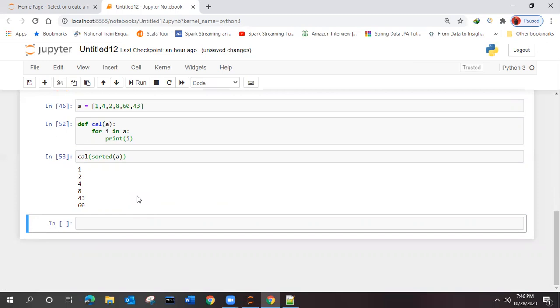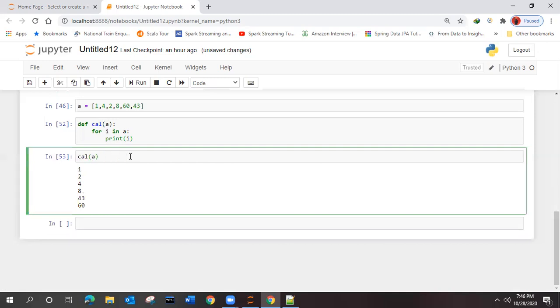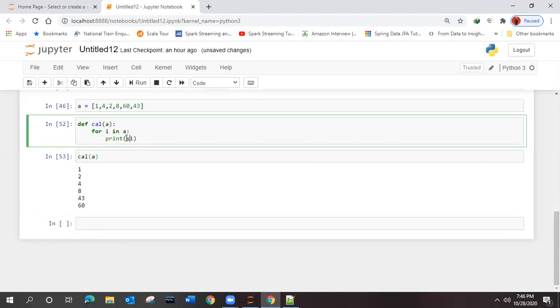Is there any other possibility by which we can get the same output? In the print option, in the for loop, we can give sorted, like this you were telling.